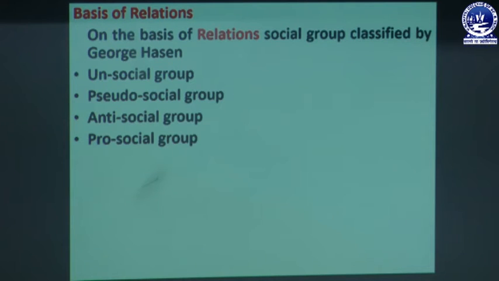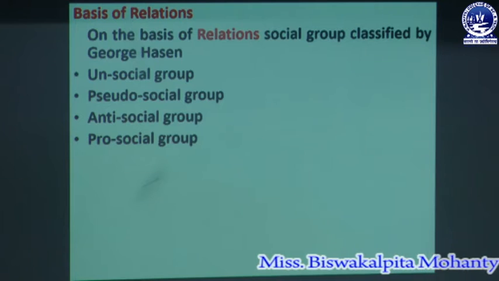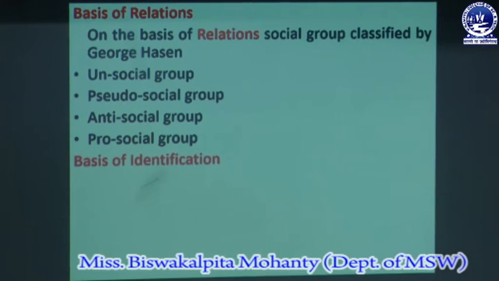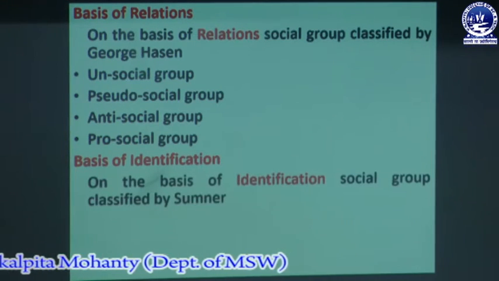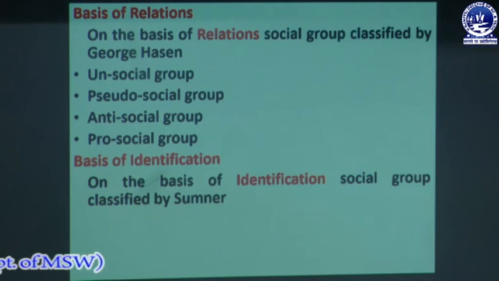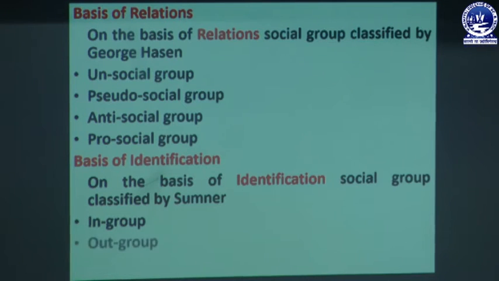For example, a pro-social group is one where different volunteers are working in our society, and that is the major example of a pro-social group. On the basis of identification, social groups are classified by Sumner into in-group, out-group and reference group. These groups are classified by Sumner on the basis of identification, which we will discuss later.